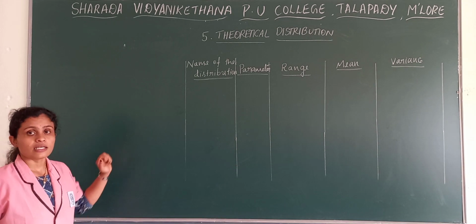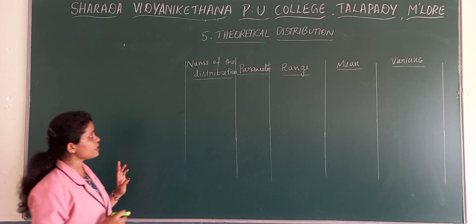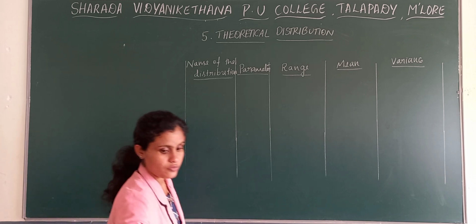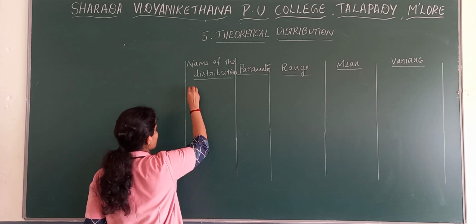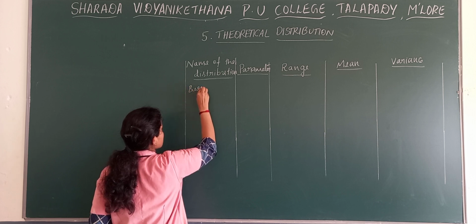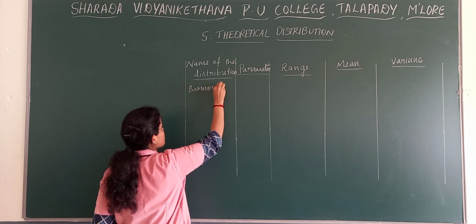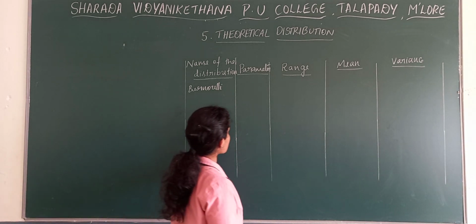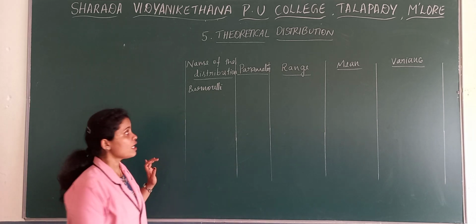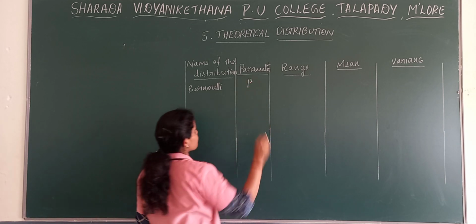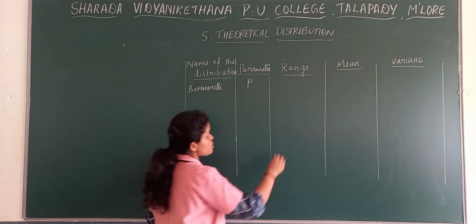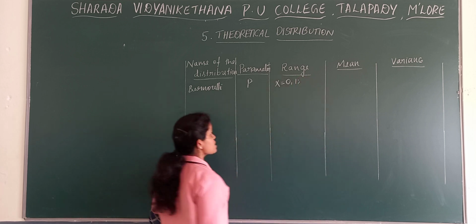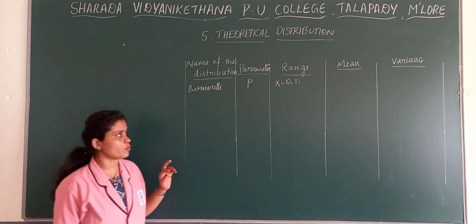Now, first and foremost we will see the first distribution which we studied, that is Bernoulli distribution. And what is the parameter of that particular distribution? That parameter was P. Then what is the range of that distribution? The range was x is equal to 0, 1.